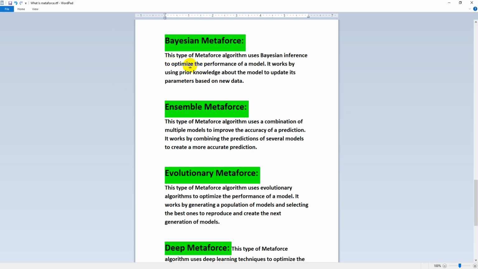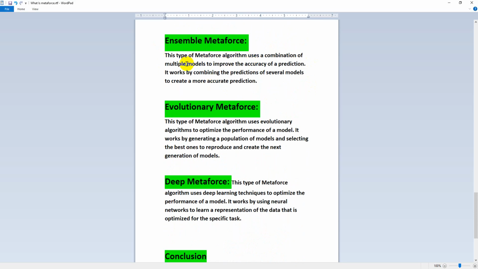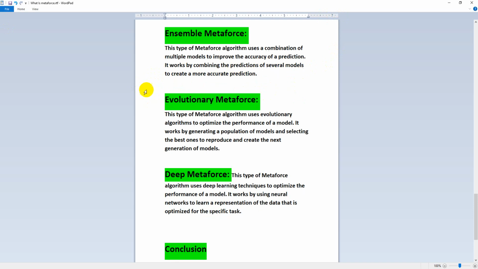Bayesian metaphors. This type of metaphors algorithm uses Bayesian inference to optimize the performance of a model. It works by using prior knowledge about the model to update its parameters based on new data. Ensemble metaphors. This type of metaphors algorithm uses a combination of multiple models to improve the accuracy of prediction. It works by combining the predictions of several models to create a more accurate prediction.